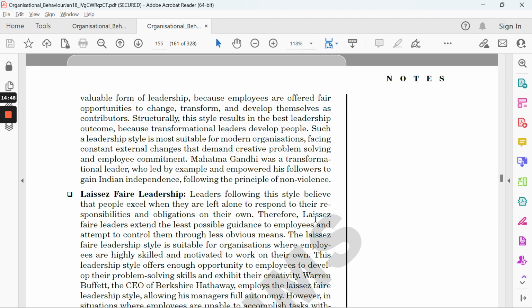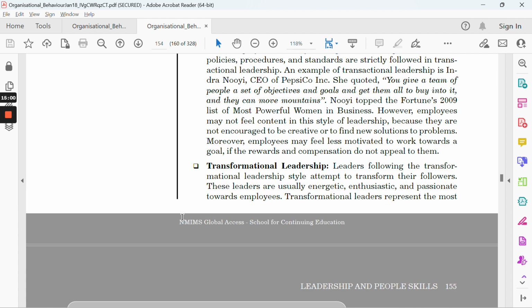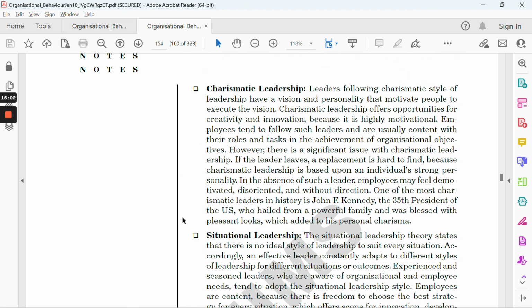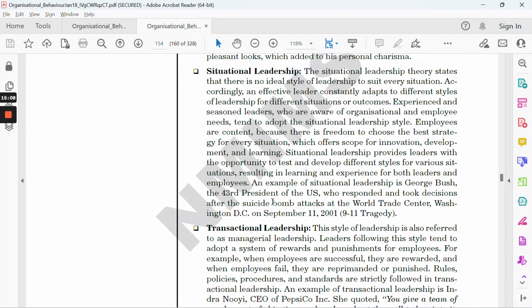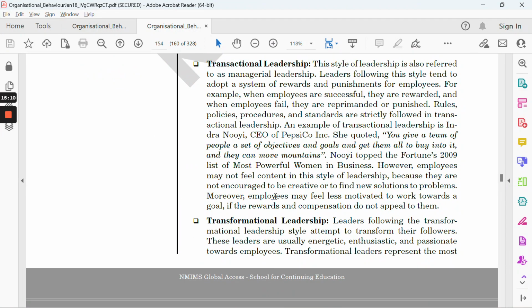Then last is laissez-faire, where they are left alone to handle their responsibility, and they simply do their own stuff and something like that. So this is not fitting anyone. So we can say bureaucratic is the one which suits best for the case of Sanjay. And for Karan, you can just mention transactional or transformational.